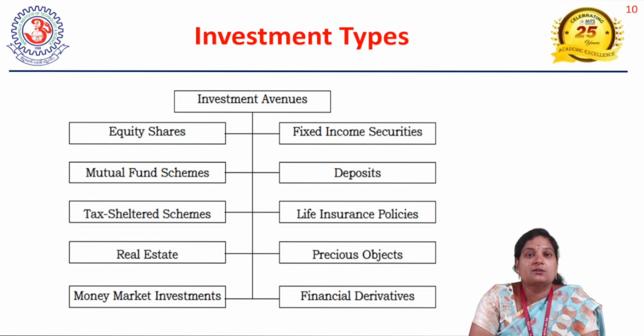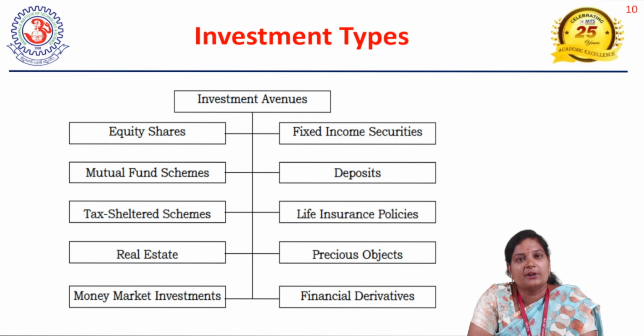Closed ended schemes have a lock-in period of three years for your investment. In these three years, you may not be able to get back your investment at any cost. So, based on the investor's objectives, you choose the appropriate scheme under mutual funds. Growth schemes are also there, and income oriented ones too. Based on the category of people and the objectives of the investor, you choose the appropriate mutual fund scheme for investment. Then another important one is deposits.